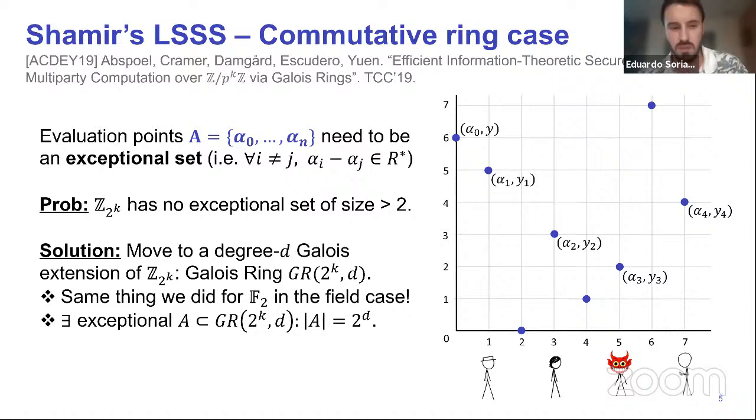So here you do the same thing. You move to a Galois extension of the integers modulo 2 to the k. And the size of these exceptional sets grows the same way it does in the finite field case. So if your extension is of degree d, you will have an exceptional set of size 2 to the d.